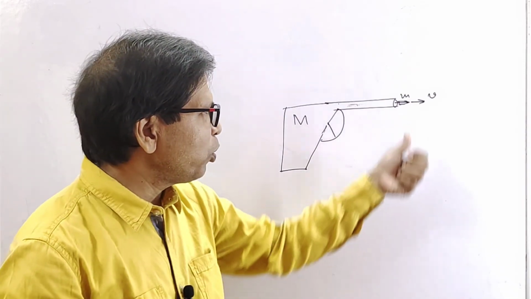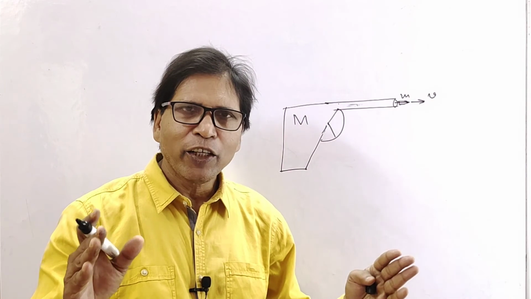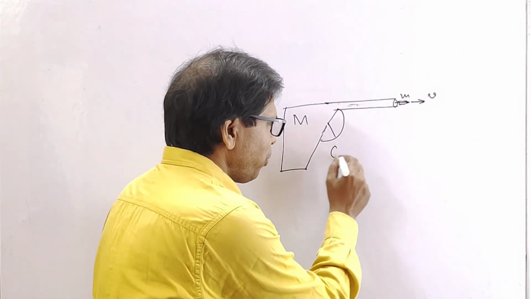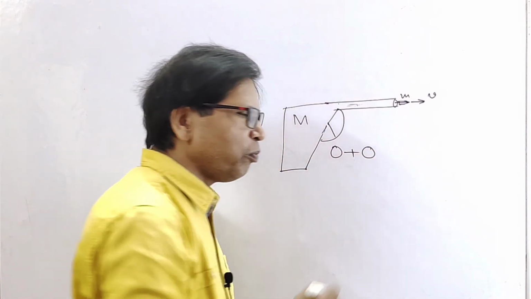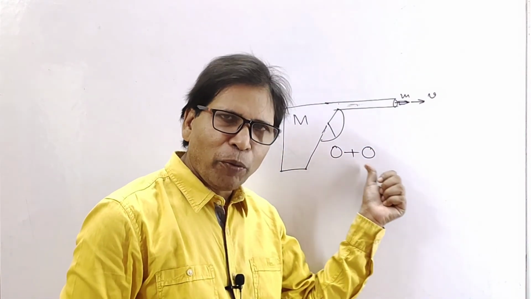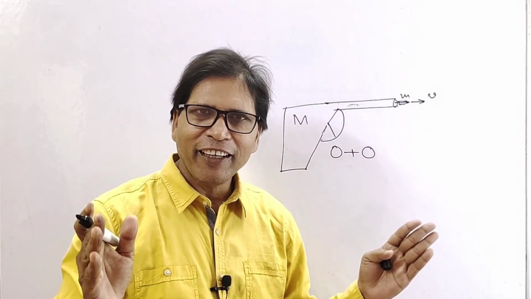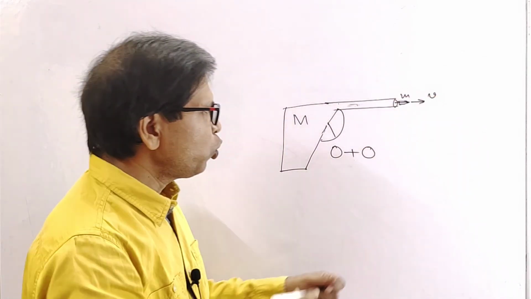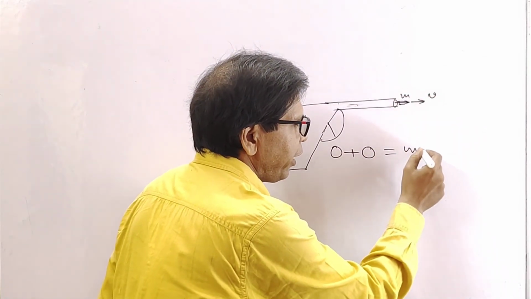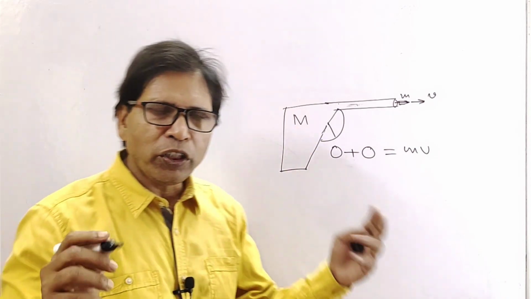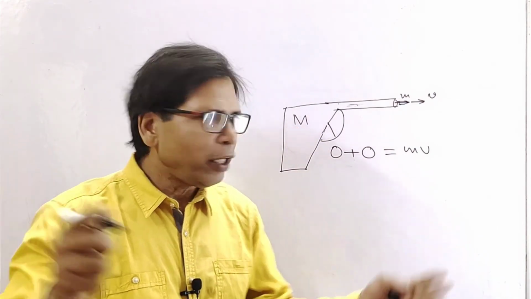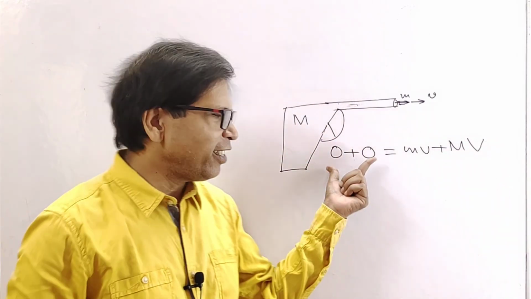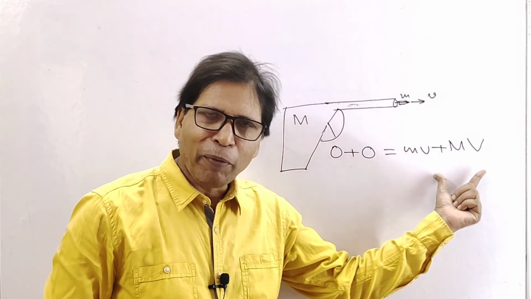Now the recoil of a gun. Before firing, both bullet and gun are at rest, so the sum of their initial momentum is 0. So momentum of gun plus momentum of bullet equals 0. Now after firing, the velocity of the bullet is small v, so its momentum becomes mv, and the velocity gained by the gun is capital V, so the momentum of the gun is capital M, capital V. This is the initial momentum and this is the final momentum.